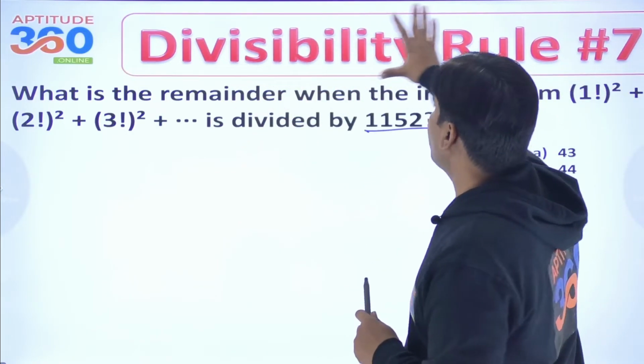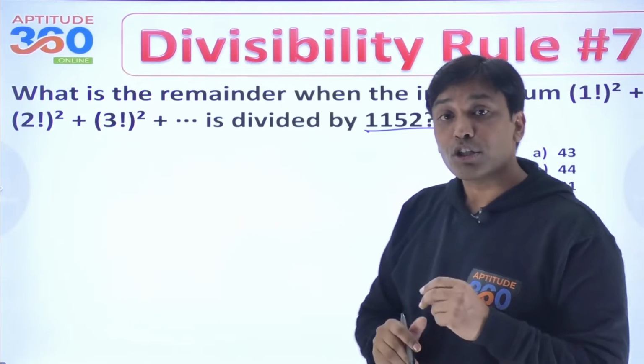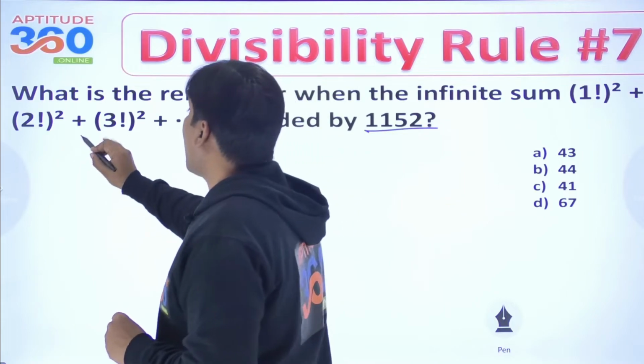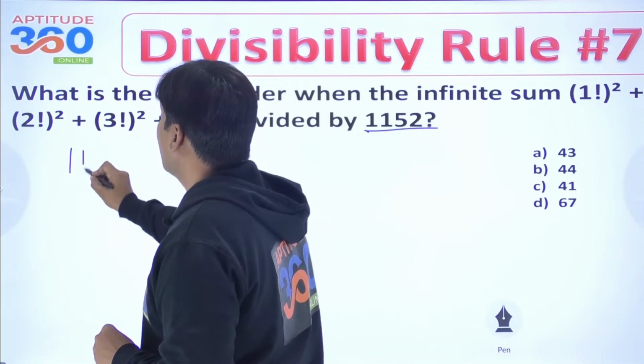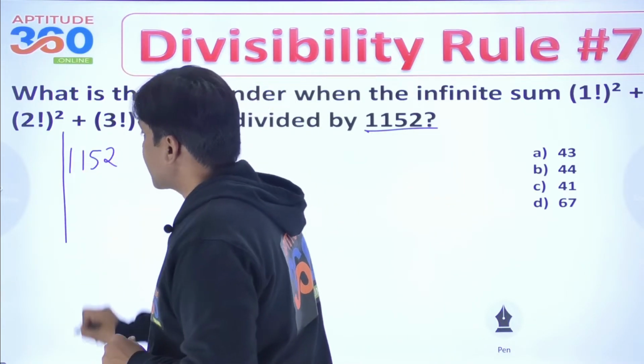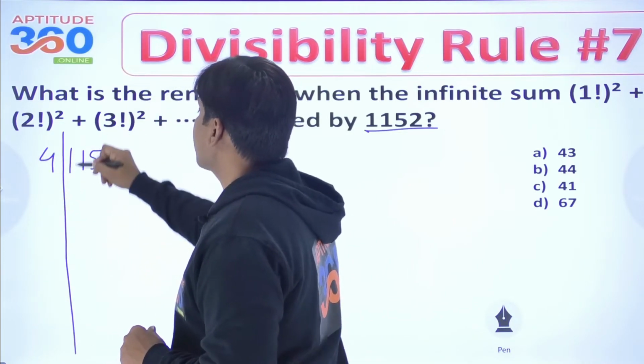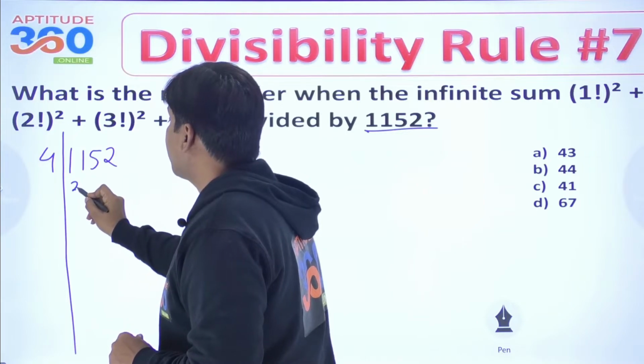1152 is getting divided by this entire number, and what is going to be the remainder? अगर ऐसा करना है तो आप ध्यान से देखो, पहले तो 1152 की प्राइम फैक्टराइजेशन कर लेते हैं. Is that okay? If we do that, because this number is divisible by 4, so I'll divide it by 4.